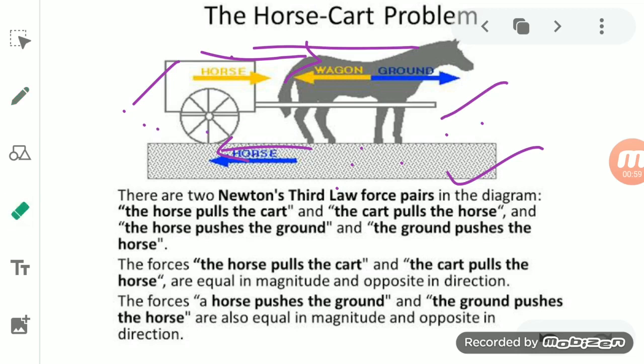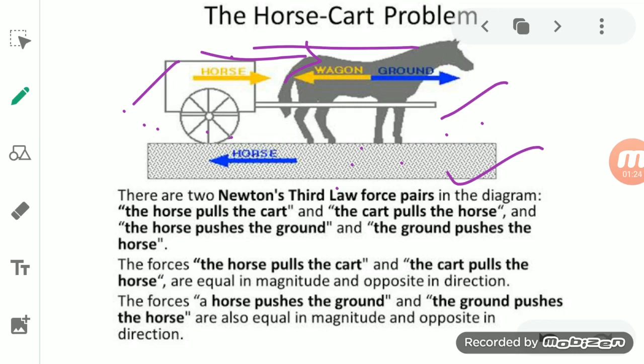And in return the cart will also exert an equal amount of force on the horse. So by this we can say there is an action and reaction going on between the horse and the cart.